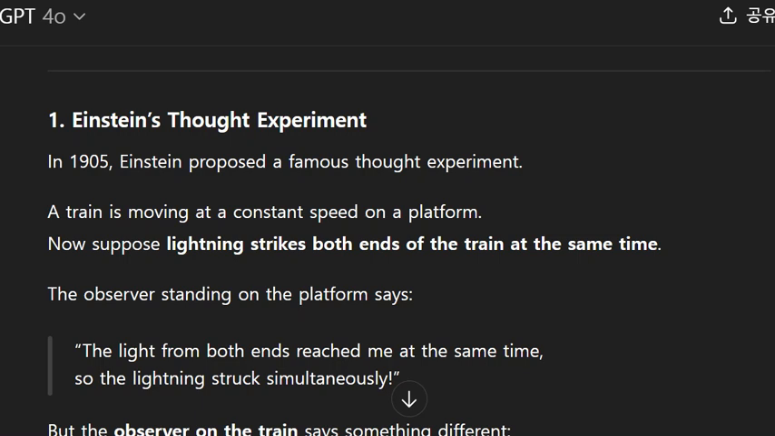1. Einstein's thought experiment. In 1905, Einstein proposed a famous thought experiment. A train is moving at a constant speed on a platform. Now suppose lightning strikes both ends of the train at the same time.